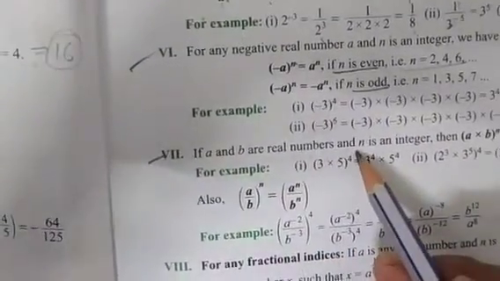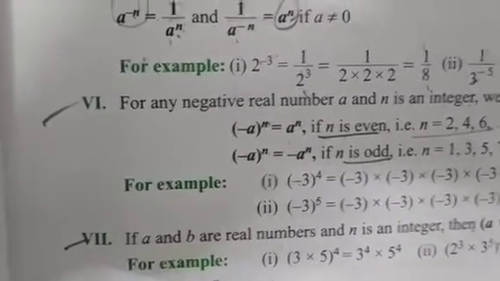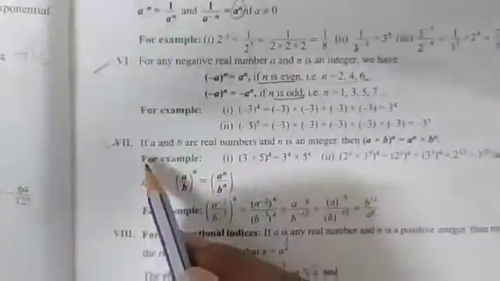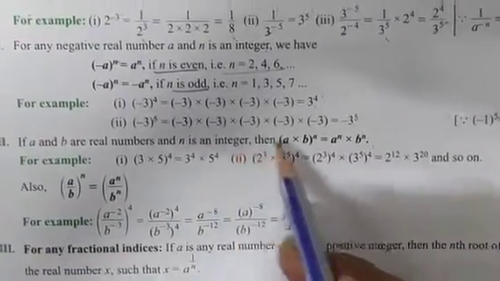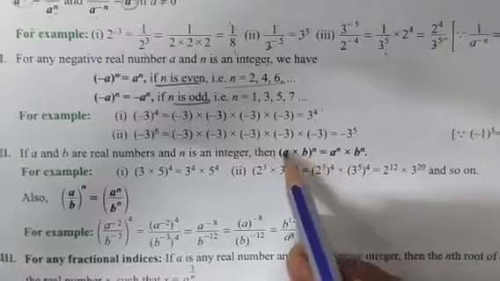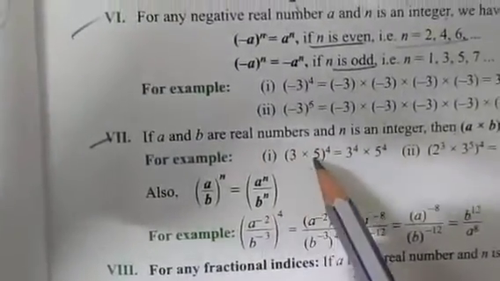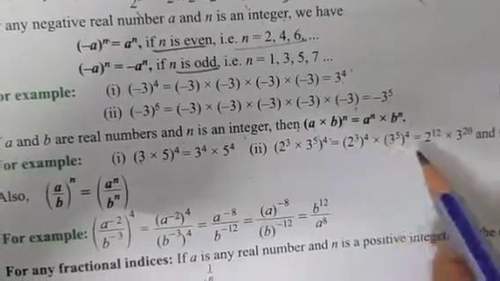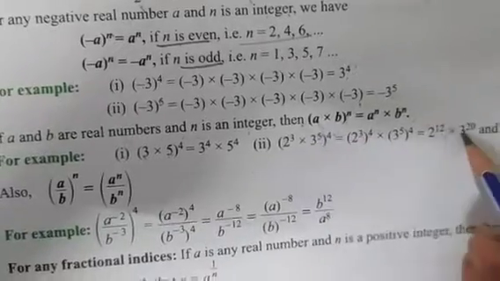If a and b are real numbers and n is an integer, then (a into b)^n means a^n into b^n. I repeat again: if a and b are real numbers, n is an integer, then the power n is common, so a^n into b^n. For example, (3 into 5)^4 means 3^4 into 5^4. Then (2^3 into 3^5)^4: 3 into 4 is 12, so 2^12, and 5 into 4 is 20, so 3^20.